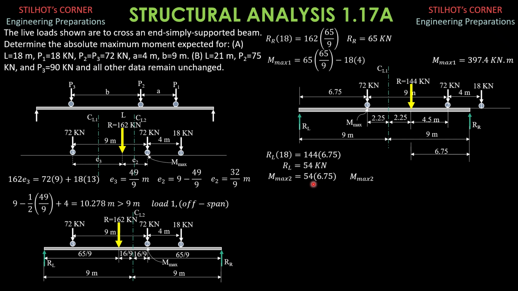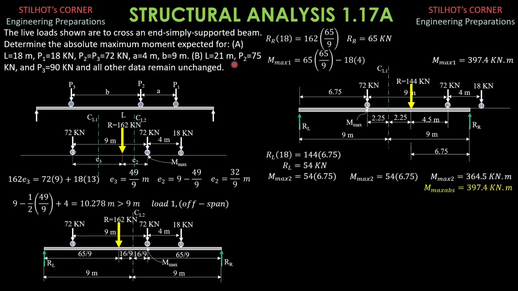So this is the other possibility. M max 2 is equal to 54 times 6.75, and that is equal to 364.5 kilonewton-meters. And since this is lesser than the first maximum moment, the absolute maximum moment in part A is 397.4 kilonewton-meters. So that's it for part A.